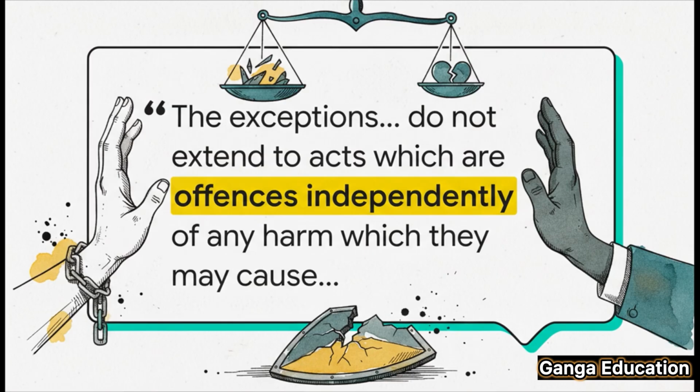Okay, what does that actually mean in simple terms? Well, it's telling us that some acts are considered offenses all on their own. They are illegal by their very nature. And for these kinds of acts, consent is simply not a valid legal defense. It doesn't matter if the person involved agreed to it, the act itself remains illegal.